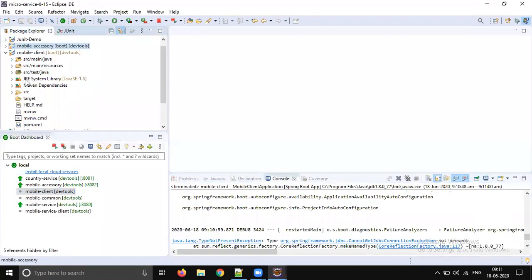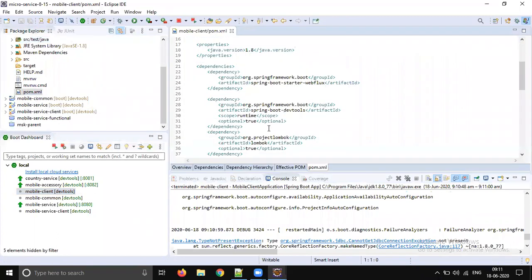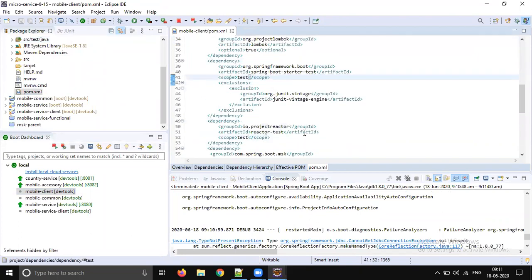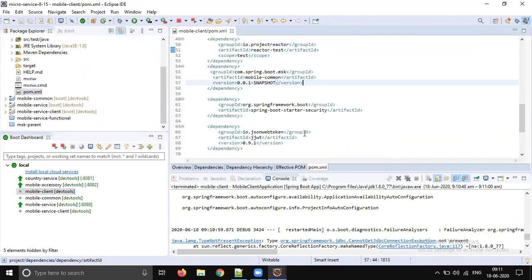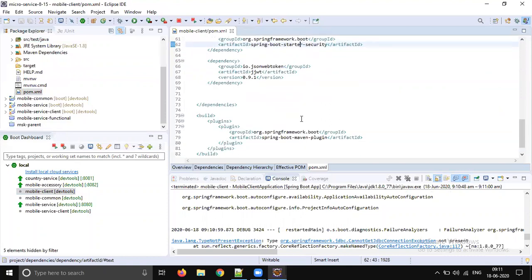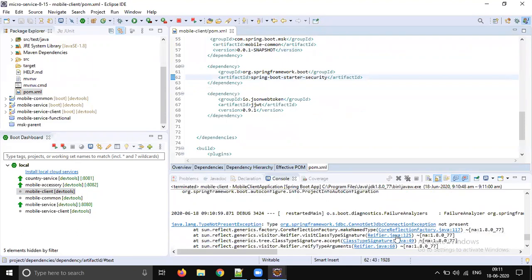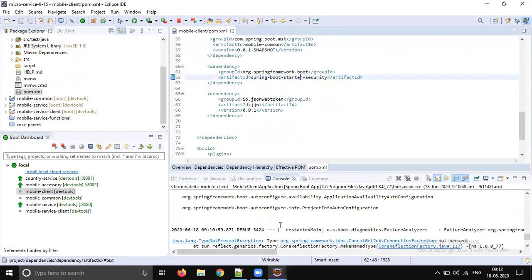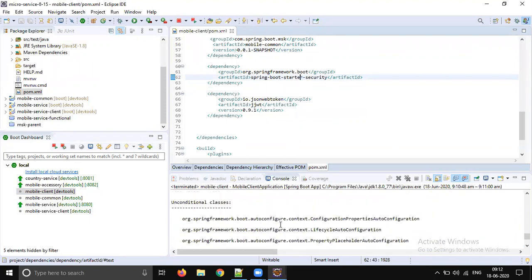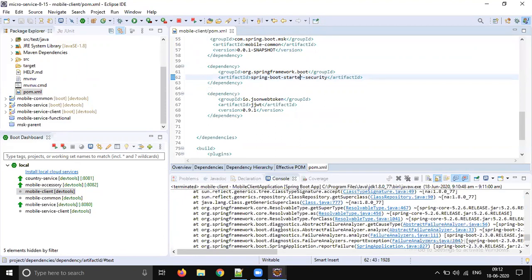Let's go to the client code. Where did we add the JDBC code here? WebFlux, DevTools, Project Lombok, Test, Project Reactor, Import, Security, JWT. Okay, Security JWT, that's fine.